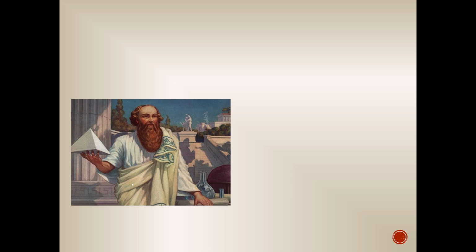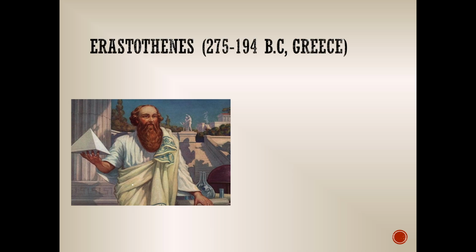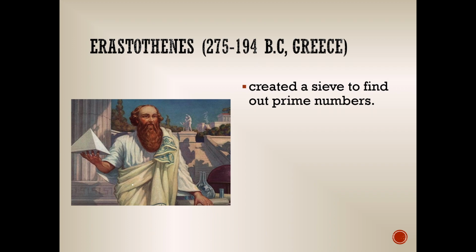BC. Who could this be? Do you know him? So, this one, he is Erastothenes, and he is a Greek mathematician. He created a sieve to find out prime numbers. So, a sieve is like a strainer, okay? Like when you cook pansit canton, right? You will need a sieve or strainer to separate the canton from the water.